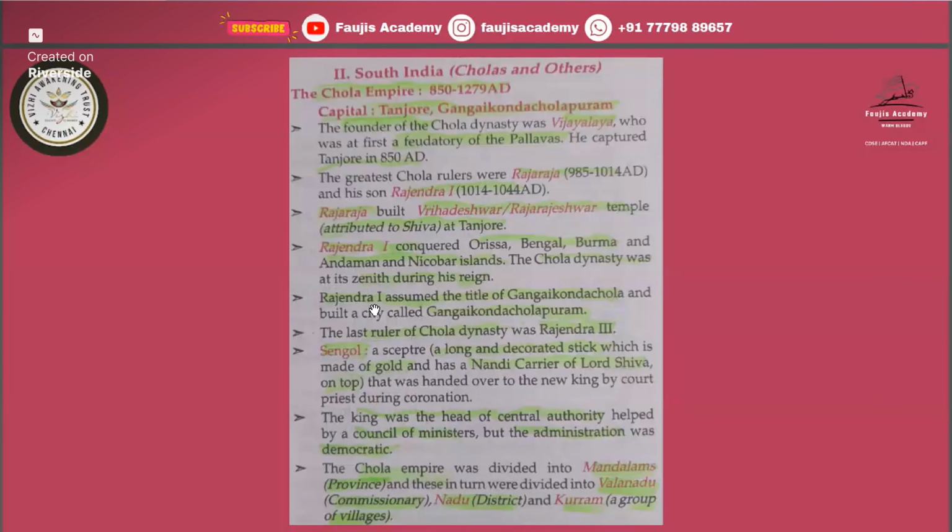Rajendra I assumed the title of Gangaikonda Chola. And then he built a city called Gangaikonda Cholapuram. So if a question comes, who got the title of Gangaikonda Chola? That is Rajendra I. Then he built the city of Gangaikonda Cholapuram and made it the capital. The last ruler of the Chola dynasty was Rajendra III.